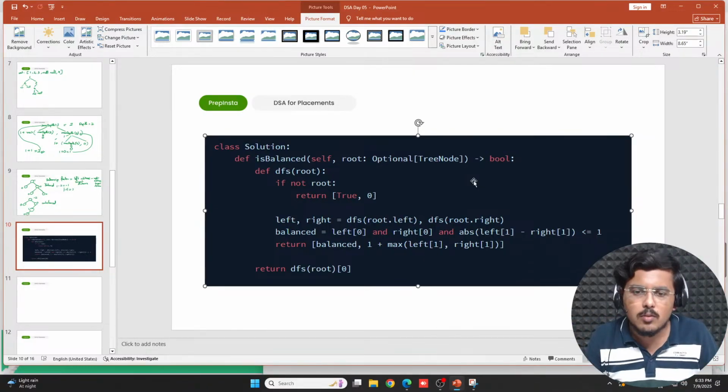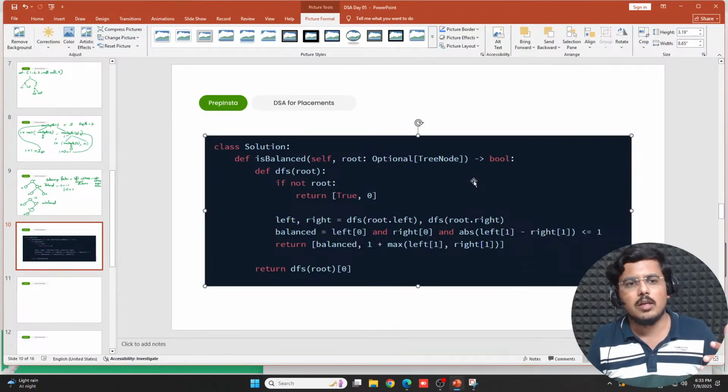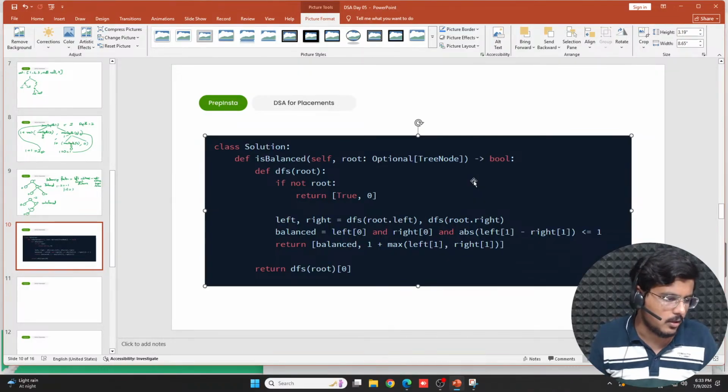OOPS is always about what exactly the concept is: inheritance, polymorphism, data abstraction, data encapsulation, data hiding. All these concepts you have to learn in any of the languages. So it works, be it C++, be it Java, be it Python. It's never language dependent.